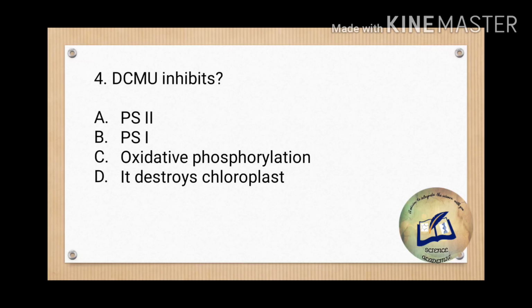You remember, it binds with the plastoquinone in non-cyclic photophosphorylation. But this DCMU has a similar structure and competes with the plastoquinone for binding at PS2. So instead of plastoquinone, DCMU binds and prevents the further photosynthesis process. So DCMU inhibits PS2, option A.